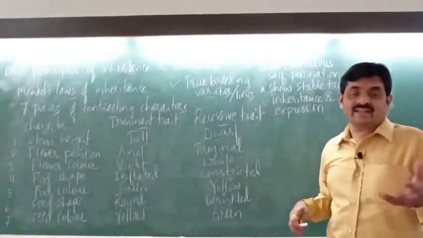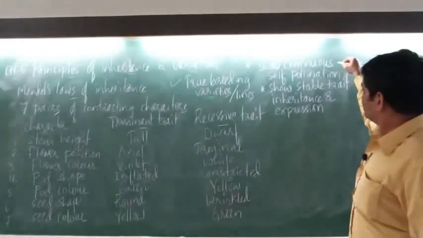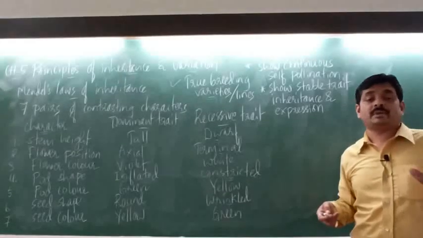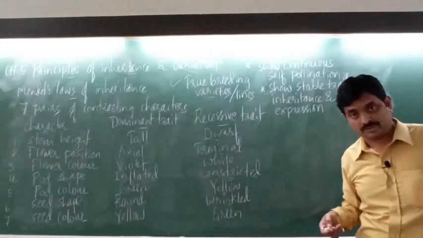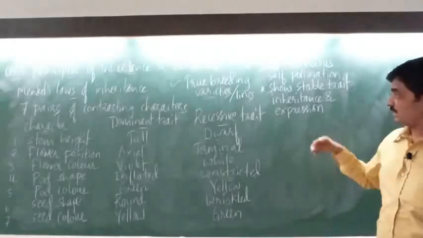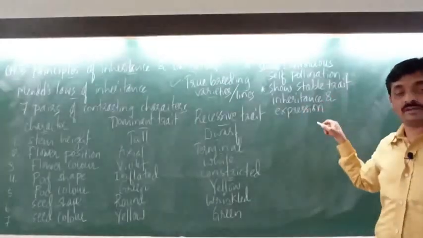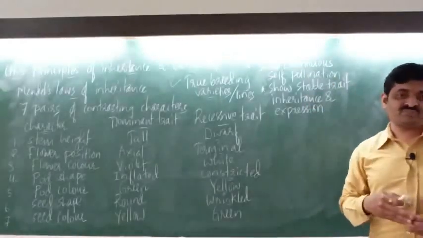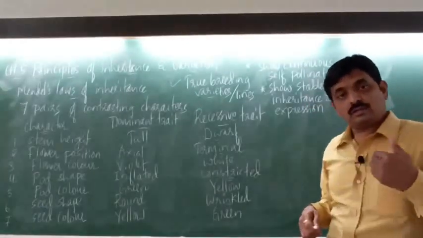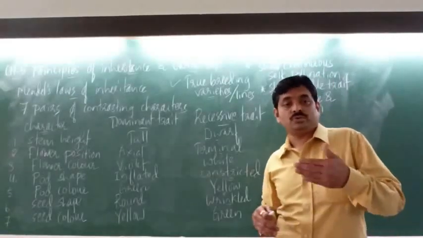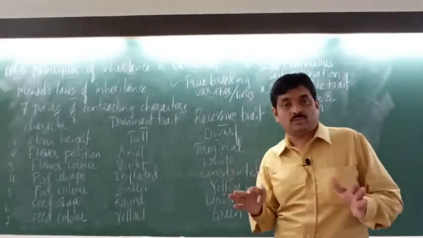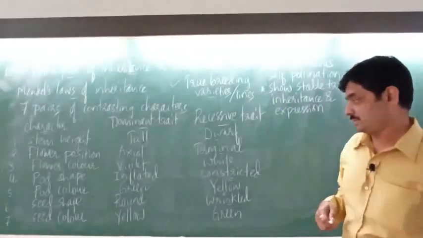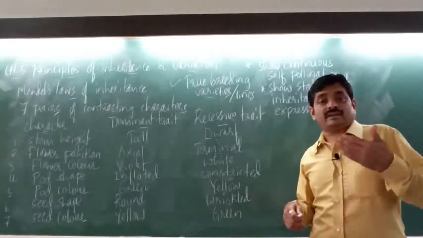So true breeding lines are those which show continuous self-pollination. Your self-pollination can be compared to asexual reproduction. And another one is they show stable trait inheritance and expression, right? Because of these two factors, characters remain the same from generation to generation. So this is the reason why Mendel selected pea plants for his experiments. Okay. Then next we shall consider